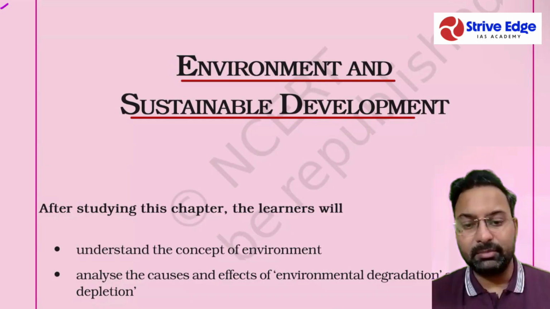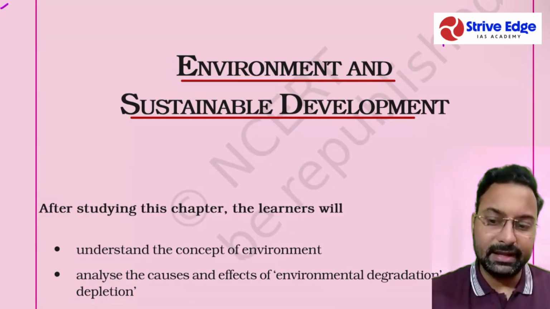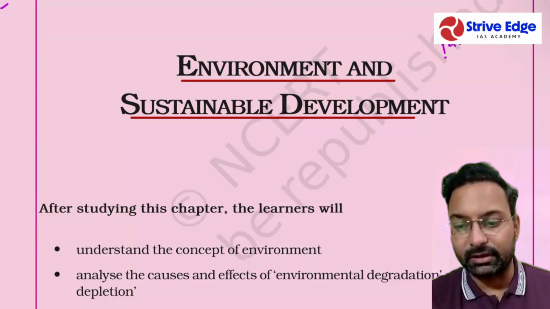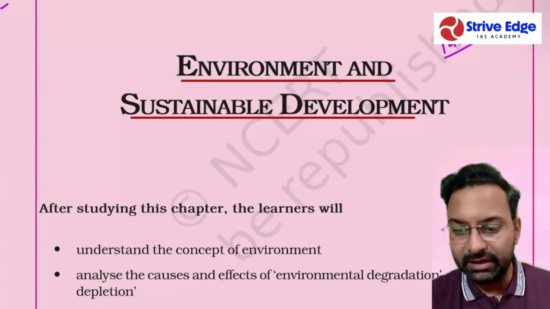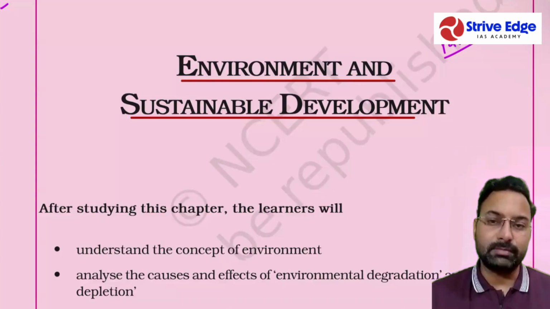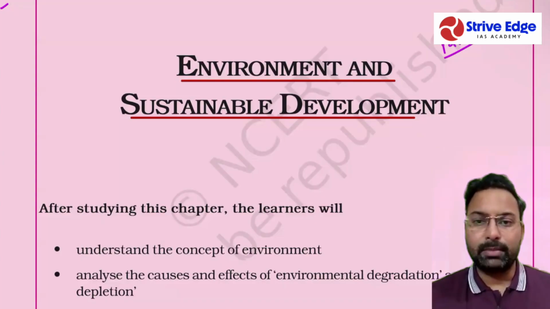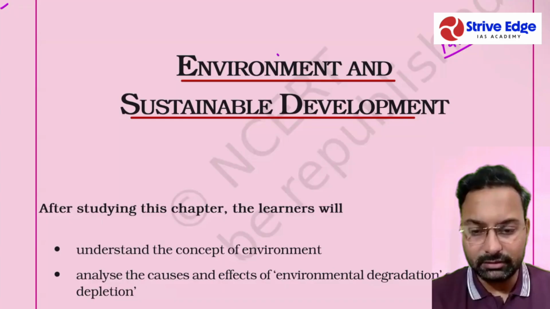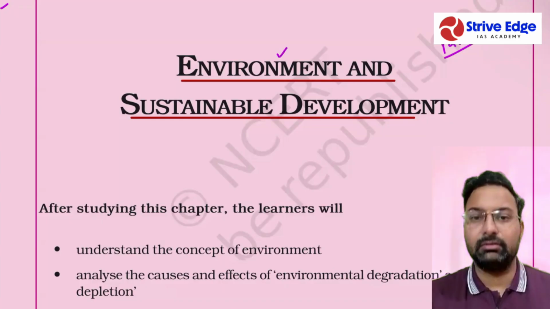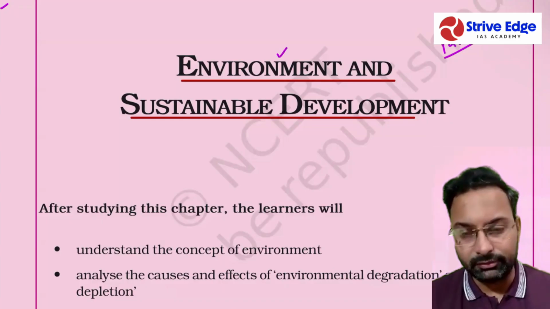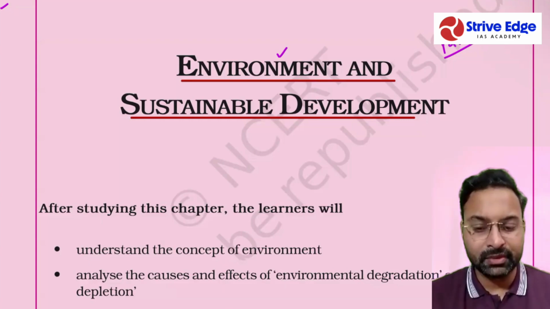तो chapter 7 में हमने अभी तक part 1 कर लिया है and this is part 2 of this chapter, right? So we have divided this chapter into two parts. Part 1 has already been covered. और part 1 में हमने क्या क्या किया था? That we talked about the environment, right? What is the state of the environment of India at this point of time.